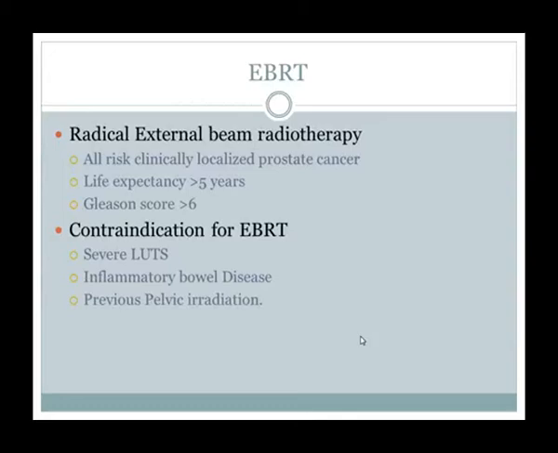These are the contraindications, because if the patient already has severe LUTS when we give EBRT, he may develop even more severe symptoms, even cystitis and hematuria. So we have to wait, or we have to give another option.